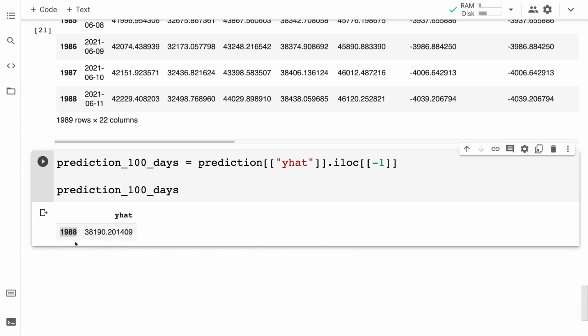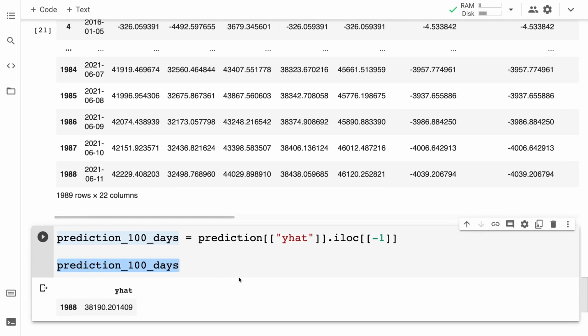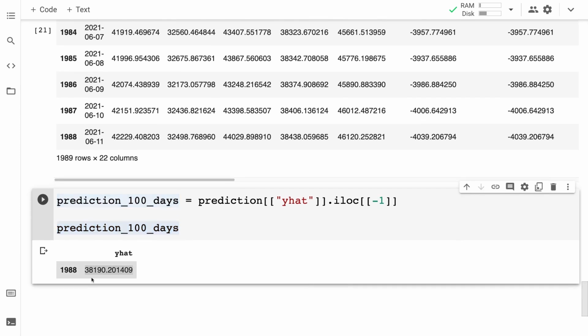So here we're getting the last value, 38,190. That is what the model predicted is going to be the last value there at the last day. The reason we want to save that last day is because what we've done here is prediction using daily data, but coming up we're going to also look at monthly and weekly data, and we're going to see the difference in our results. So what will be the final price after 100 days for our forecast if we're using different intervals like daily versus weekly versus monthly? So this is our final price using our daily prediction.